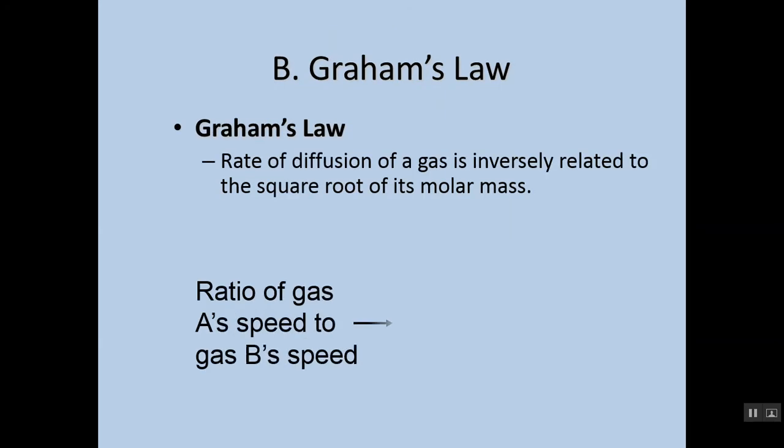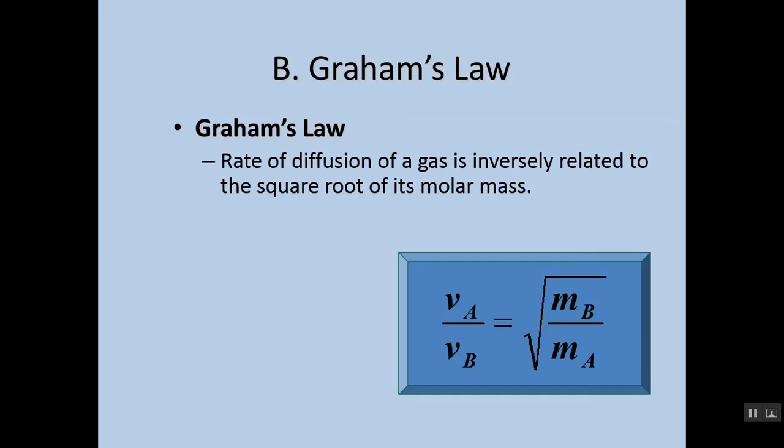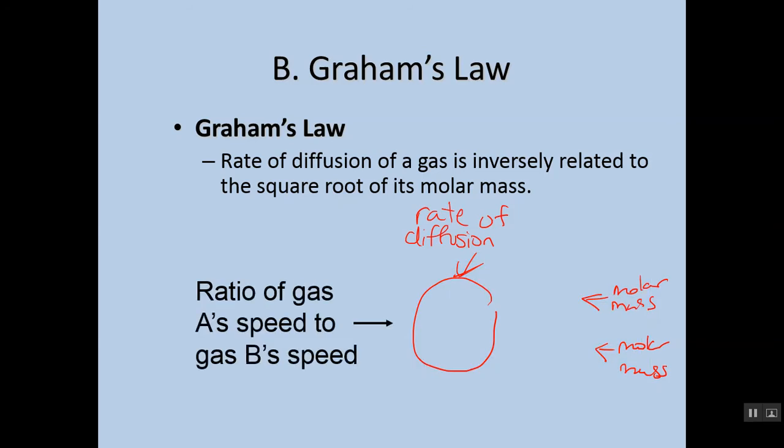Now we put that into a calculation, and here's what we get. And it simply is this. These v's would be like saying the rate of diffusion, or the rate at which the gas moves. These m's are their molar masses. So the molar mass of gas B versus the molar mass of gas A would give us ultimately the rate of diffusion of that gas. So simply the velocity of A over the velocity of B. And again, all that really means is the ratio of gas A's speed to gas B's speed.